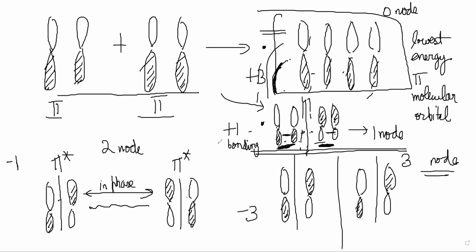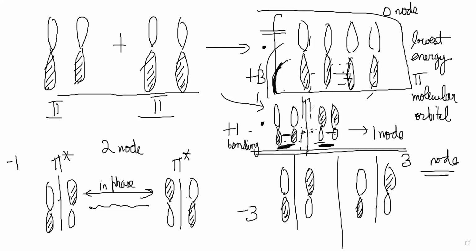So the anti-bonding interaction he's saying between carbon 2 and 3 in psi2 partially cancels out the bonding interaction in psi1, right? So notice that there is a node here, but there is no node here, right? So there is some bonding interaction here, but there is some anti-bonding interaction here, right? So a little bit will be cancelled. Depends on which one is smaller, which one is larger, right?